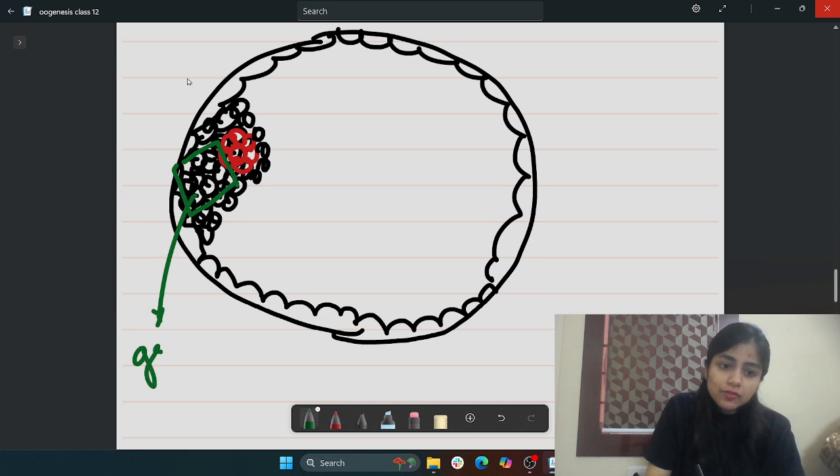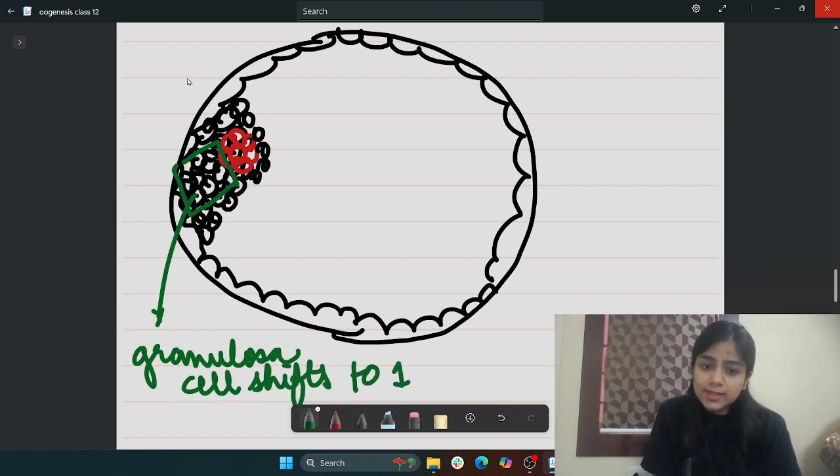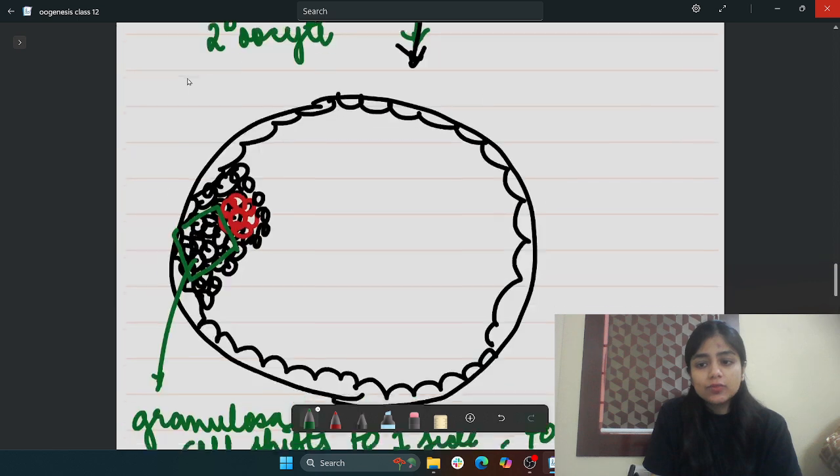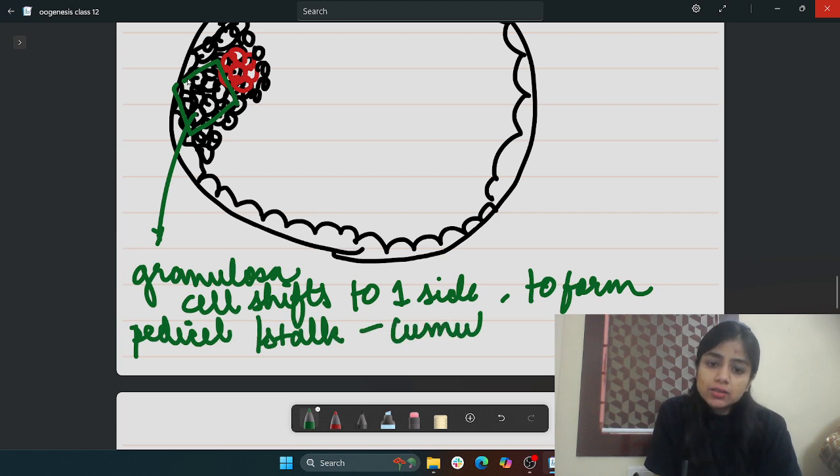That means when the granulosa cell shifts to one side, it is forming a pedicel. Pedicel means it's a stalk, called the cumulus oophorus.